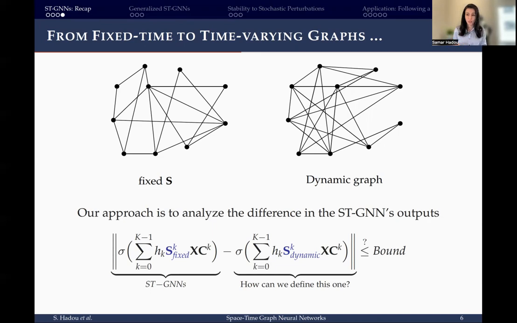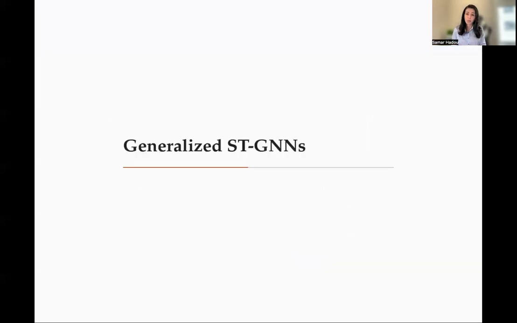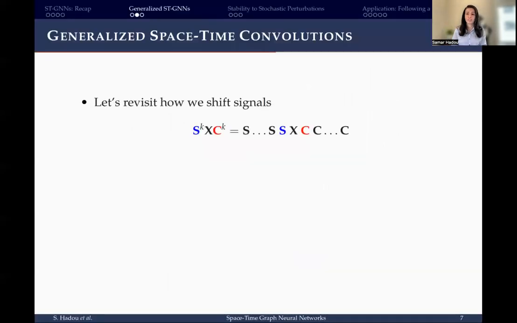But to bound this difference, we first need to define this quantity on the right, which brings us to our proposed generalized space-time GNNs. And let's go back to the equation of shifted signals. As we know by now, the shift operators right next to x are responsible for shifting direct neighbors' information by a one-time step. But by the time we apply them for a second time, we know that the graph has changed and S became S2.